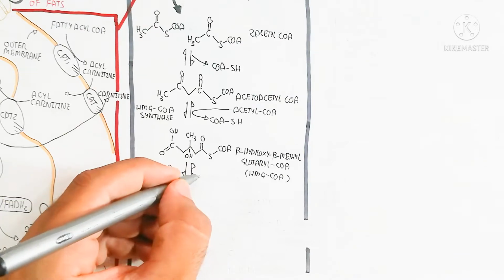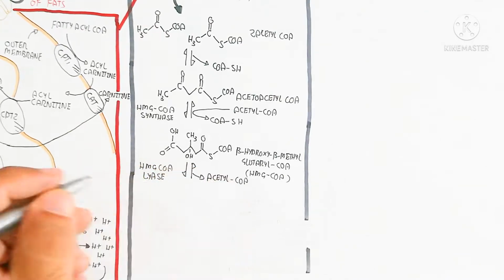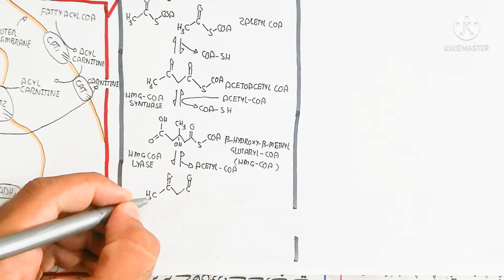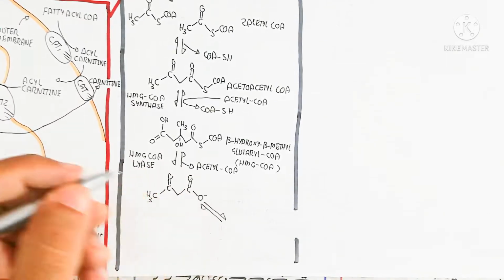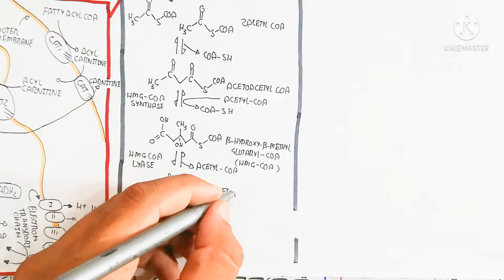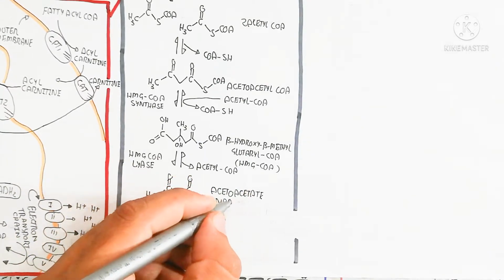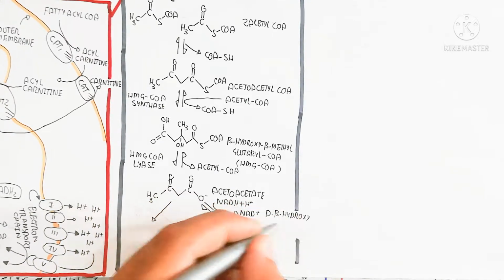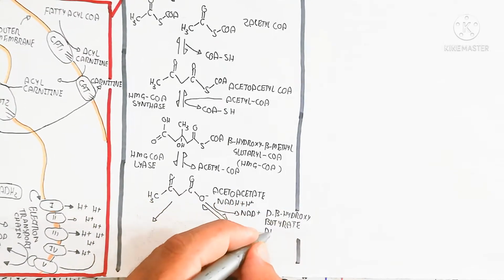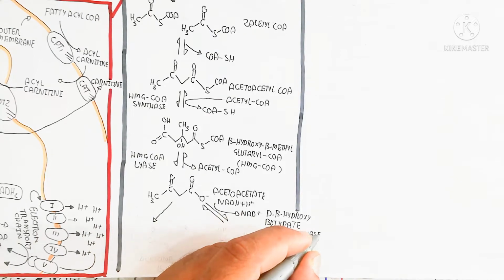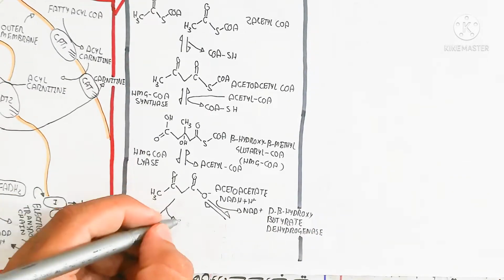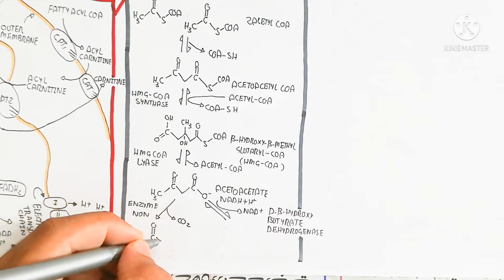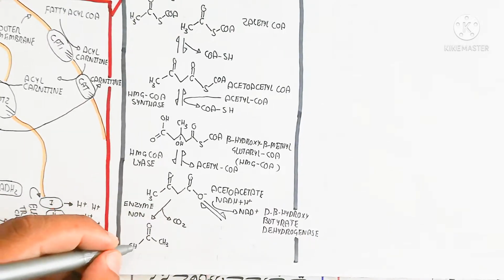The 5-carbon compound beta-hydroxy-beta-methylglutaryl CoA, known as HMG CoA, is acted on by the enzyme HMG CoA lyase to produce acetyl CoA. After the release of acetyl CoA, acetoacetate is produced, and acetoacetate, through the enzyme beta-hydroxybutyrate dehydrogenase, is used to produce one type of molecule, which can be reversible.